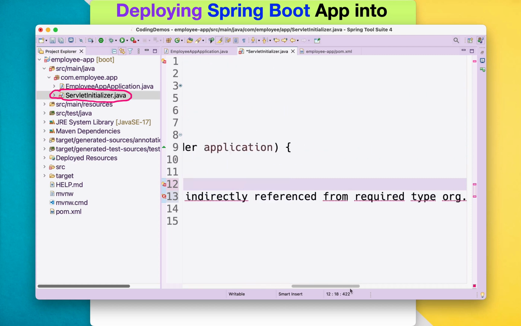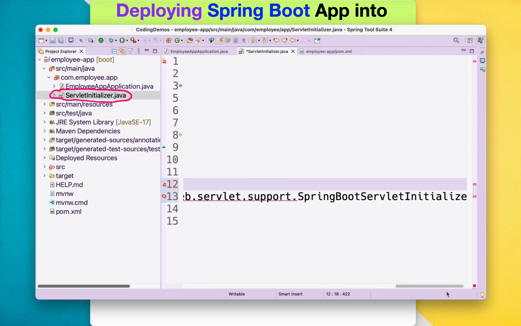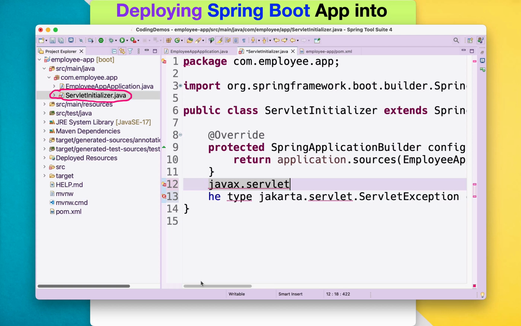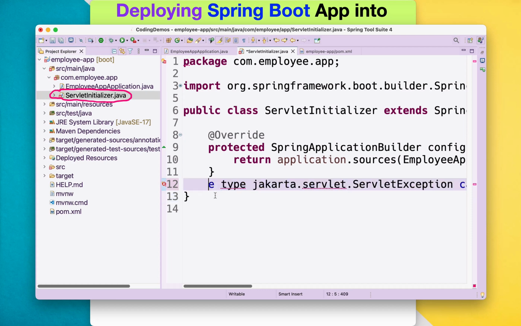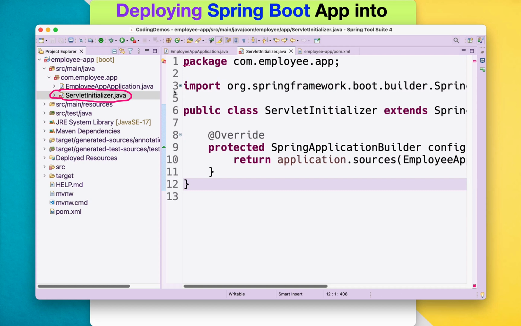So it raises that error, and in order to ensure that this Spring Boot servlet initializer is recognizing this Jakarta servlet exception class, we need to add that dependency explicitly. Only then will we be able to resolve this error.